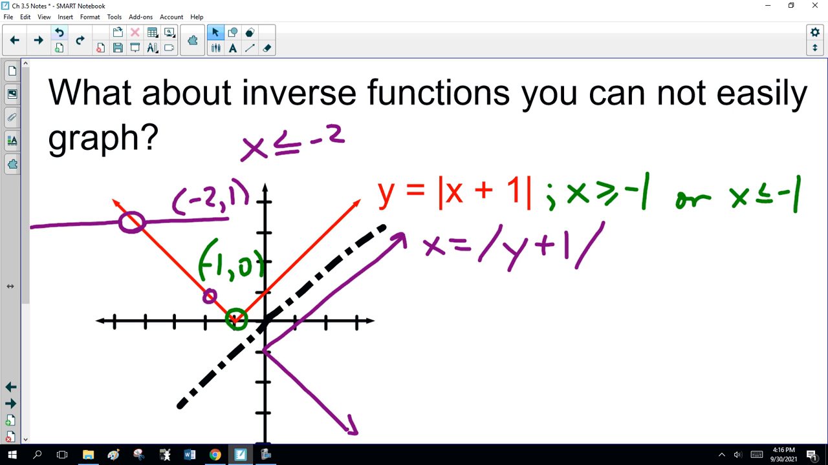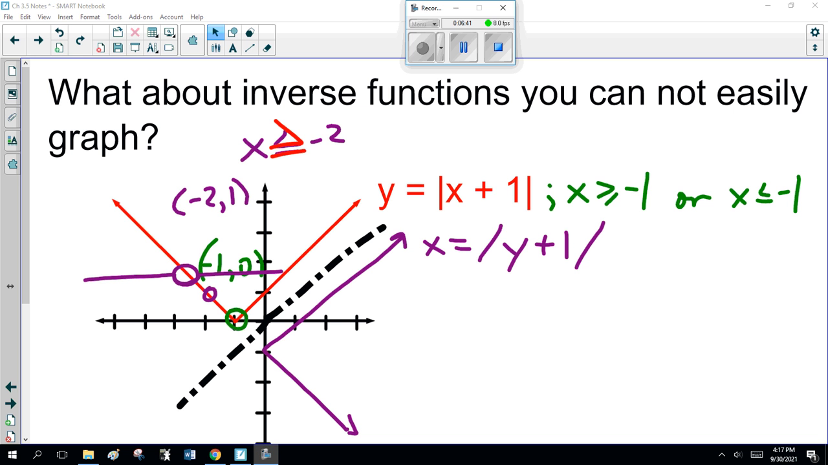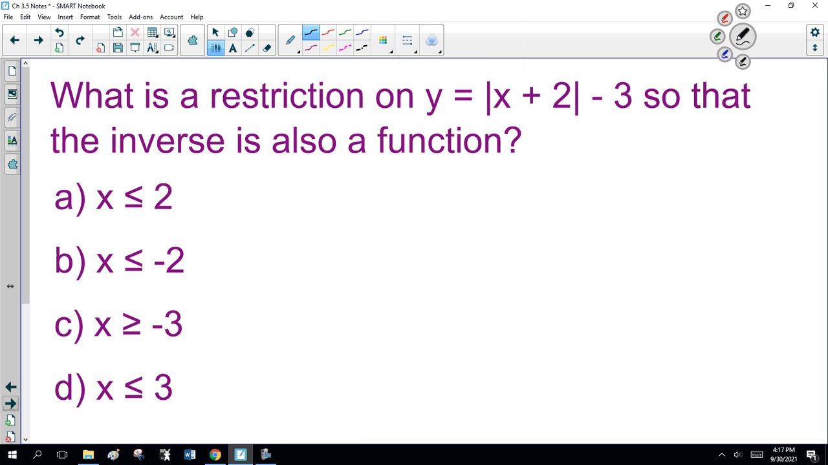Now, what happens if I go to the other side? x is greater than or equal to minus 2. Well, the problem is, I go down here and I fail the vertical line test. So I have to be careful which point I choose. Usually one side or the other of the vertex or the peak is best. But, as I said, how picky and evil are they going to be on the diploma? I don't know. But here's a typical diploma question.